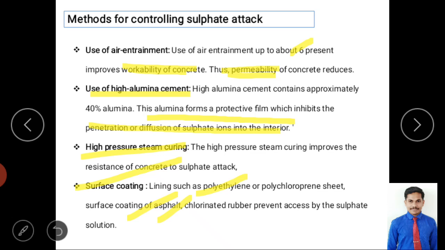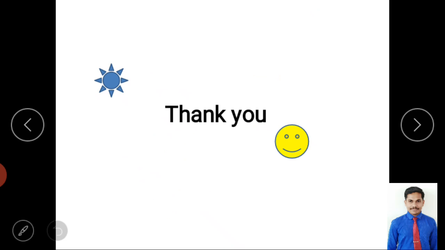So I'll repeat, if the surface is coated with polyethylene or asphalt or chlorinated rubbers, it prevents sulfate attack. If you use high pressure steam, it also reduces the sulfate attack. If you use high alumina cement, it makes a thin layer and prevents penetration, so less sulfate attack, right? Yes. Then thank you for watching this video.